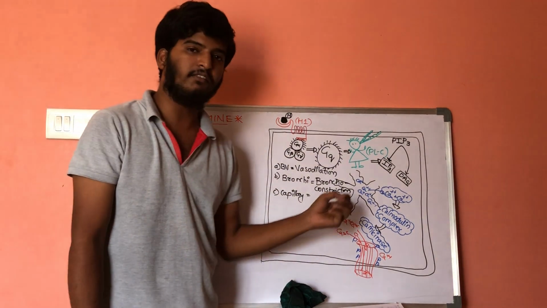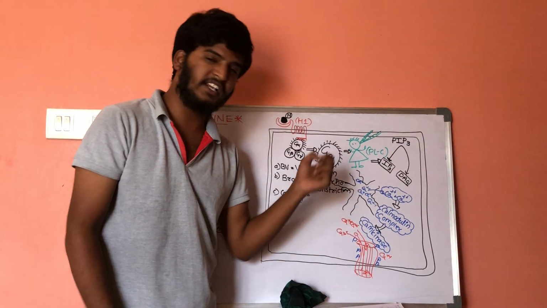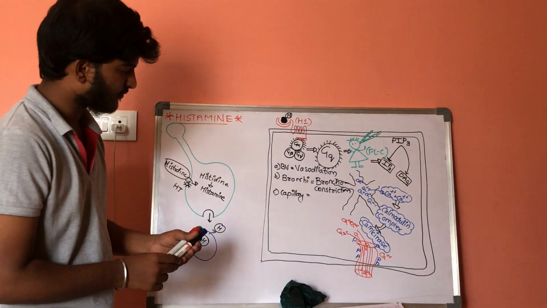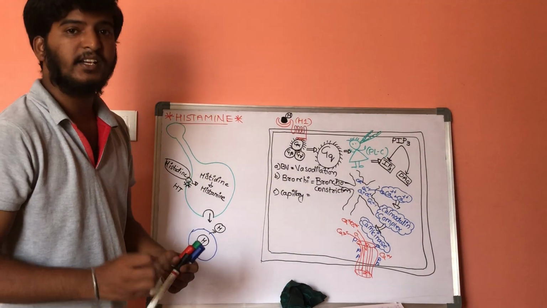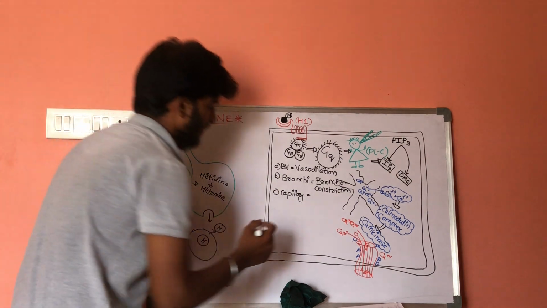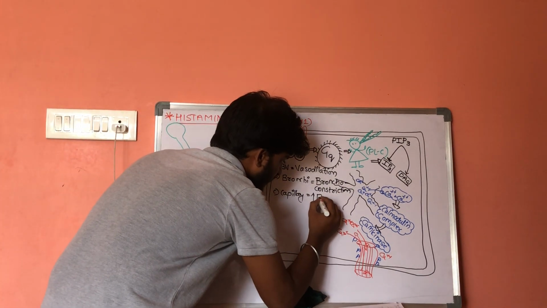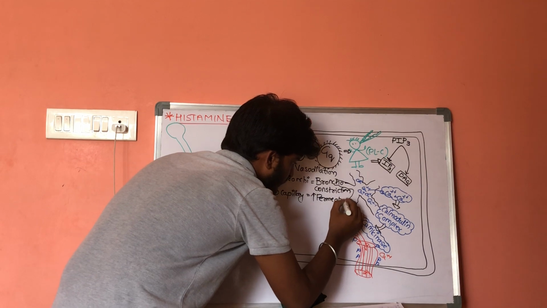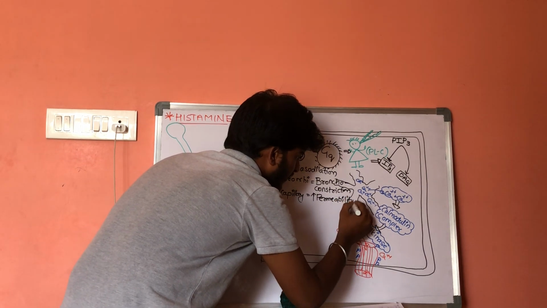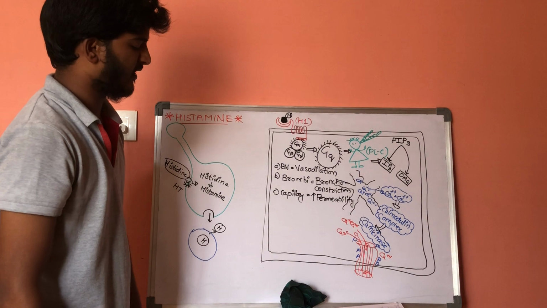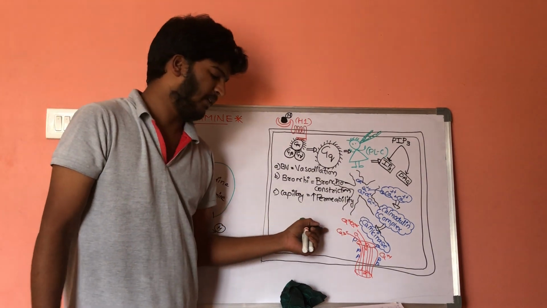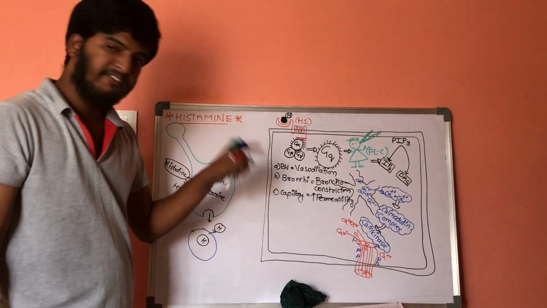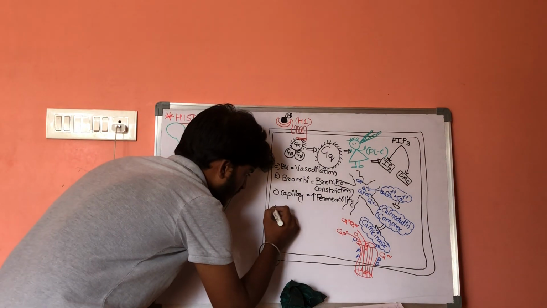If there is more shrinkage, it results in an increase in permeability. Permeability will get increased. Now let us consider this is a myocardial cell.